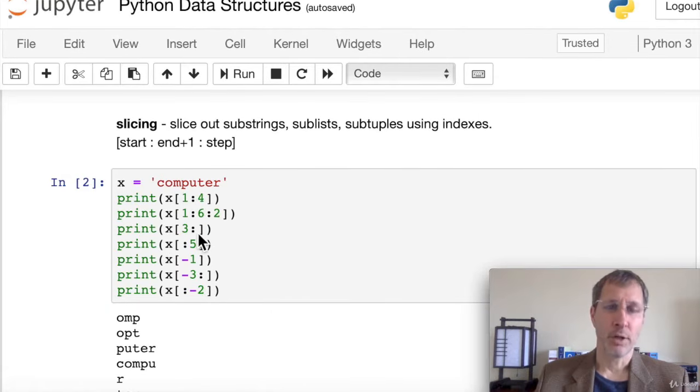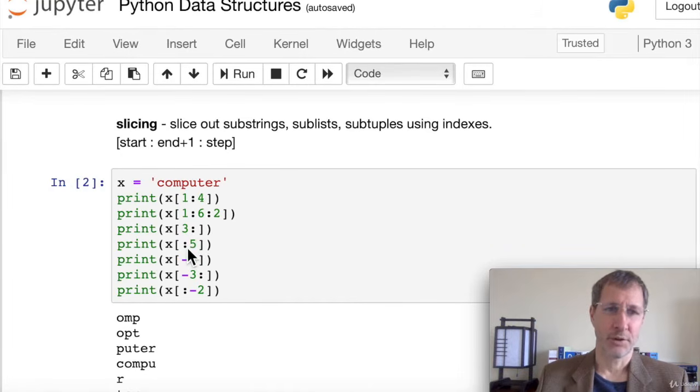Next, we're not going to put an end plus 1. We're just going to leave an open colon there. When we put the open colon, 3 colon nothing, the default is the end of the string. So it's everything from the third item on. Here the third item is P, because we start counting at 0, and we get everything from P onward, P-U-T-E-R. So if you don't know how long a string is, or you just want to get all of the remaining elements, skipping the first three items or something, you use an open colon.